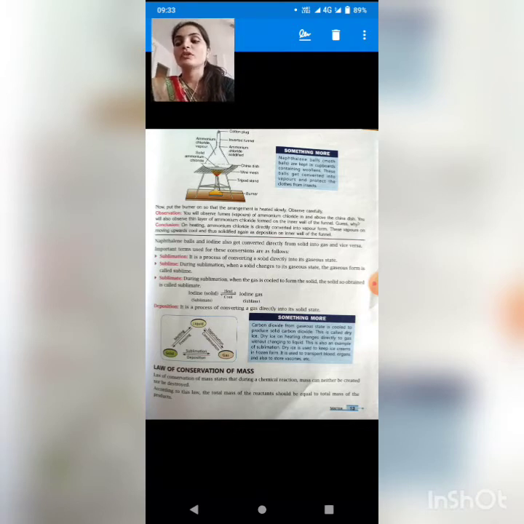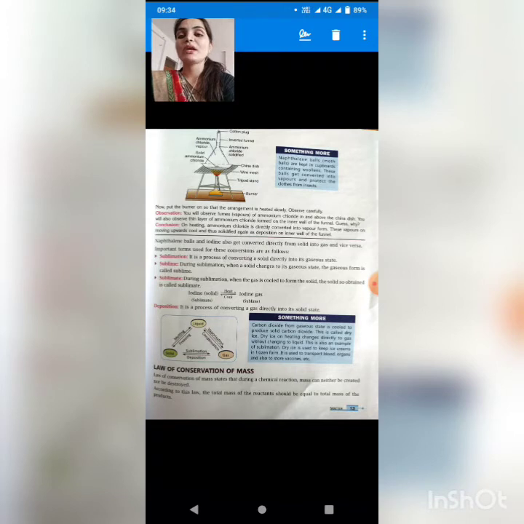Now what we have to study here is sublimation. What is the process of sublimation, students? Sublimation is the process of converting a solid directly into gaseous form. When you burn any solid or when you sublimate any solid, it gets converted into gaseous form. Now what is sublime? During sublimation, when a solid changes into gaseous state, the gaseous form is known as sublime. It means the gas which evolved when you change solid into gas is known as sublime.